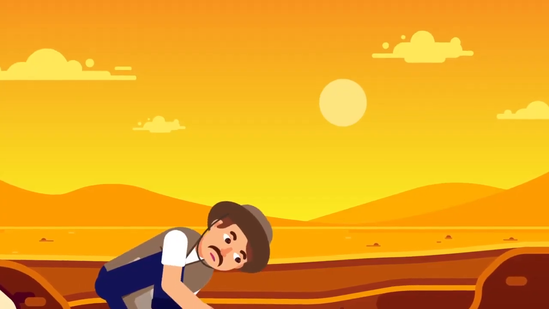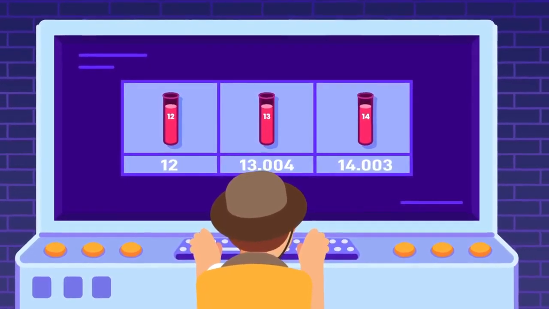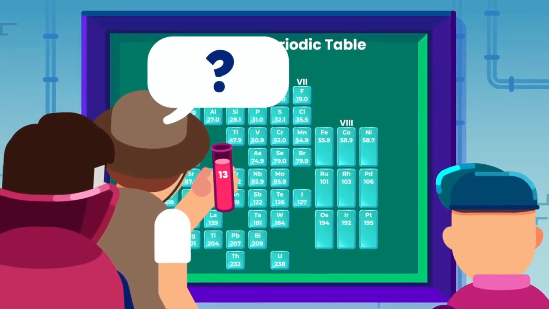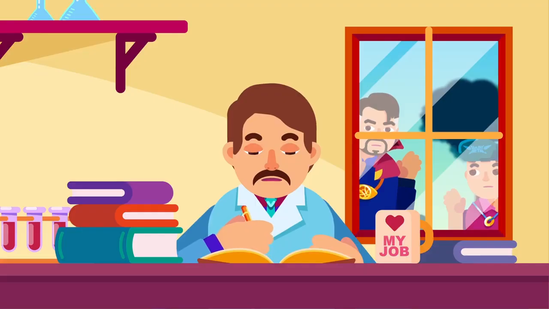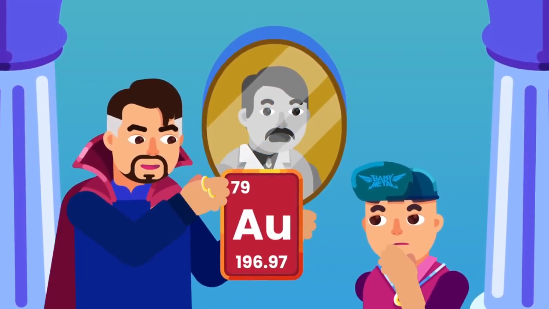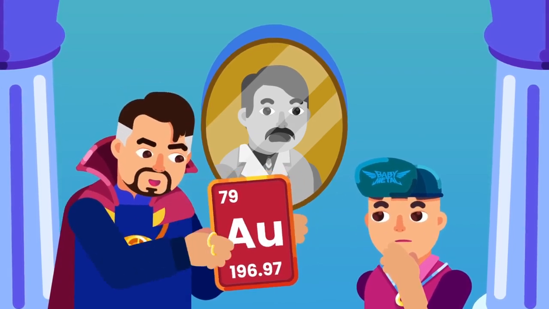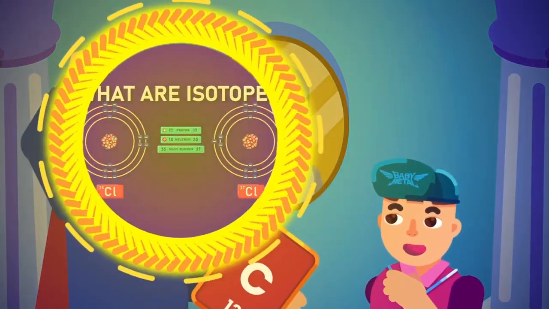The other reason his theory was accepted was that the discovery of isotopes showed that we could not base the classification of the elements on the atomic masses alone, like the previous scientists had done. This was improved further by young Henry Moseley, who deduced that the periodic table is best arranged based on its atomic number instead of its atomic weight. You can learn more about isotopes in our other video.